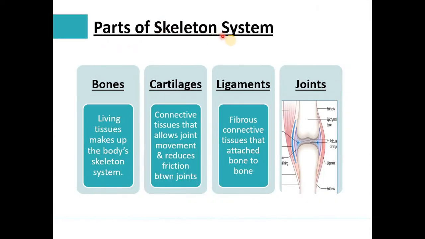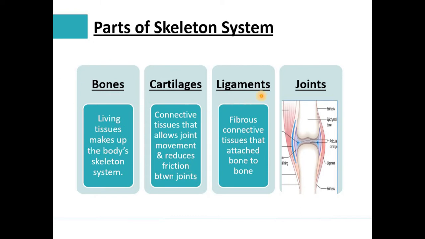What are the parts of the skeletal system? Generally there are four parts of the skeletal system: bones, cartilages, ligaments and joints. Bone is a living tissue that makes up the body's skeletal system. Cartilages are connective tissues that allow joint movement and reduce the friction between the joints. When we walk, there are chances for friction, so cartilages reduce the friction between our joints.